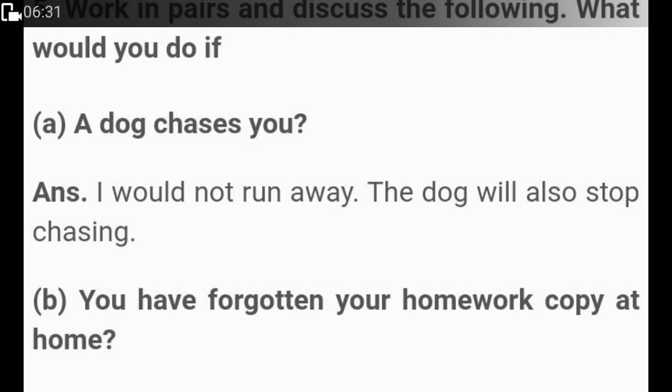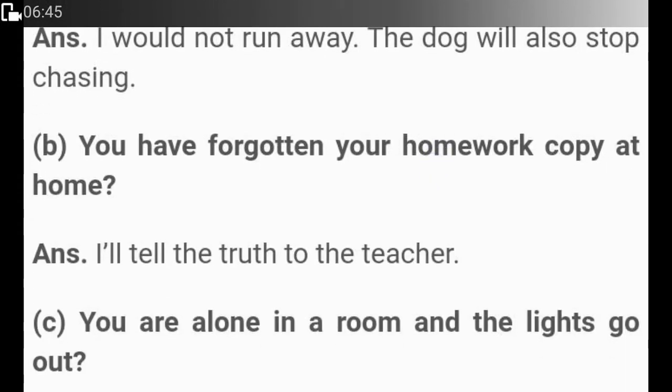On page number 45, we have the next question. Now, these questions you have to write in your textbook, not in your notebook. A dog chases you. That we have already done. The next question is, you have forgotten your homework copy at home. What would you do? I would tell the truth to the teacher. Lying will always get you in trouble. Telling the truth is the right thing to do.